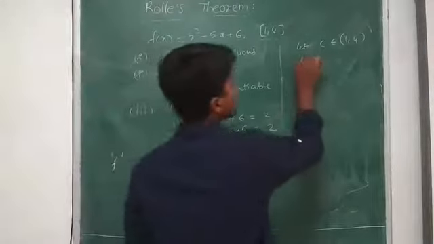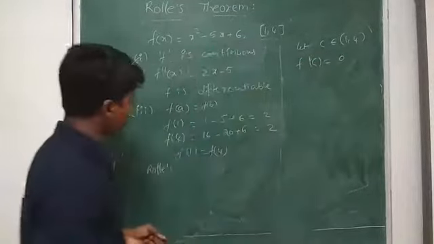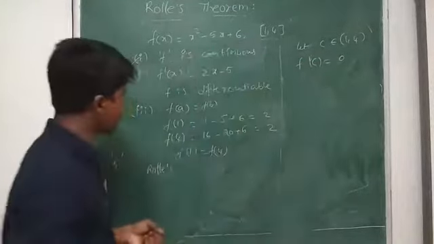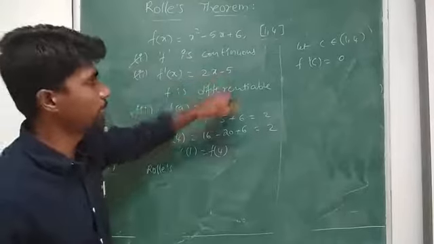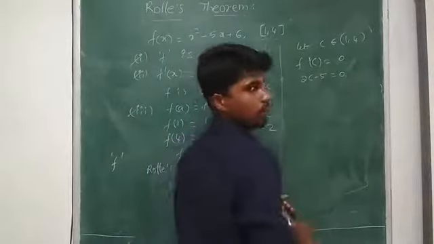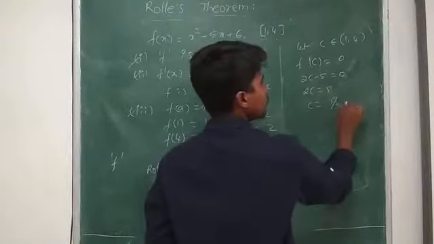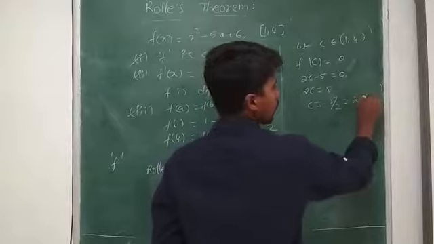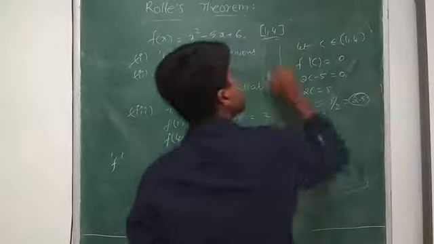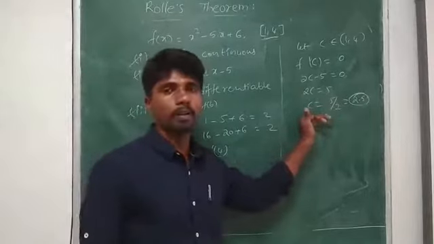What is f dash of c? Already I found f dash of x. So f dash of c is 2c minus 5. 2c minus 5 equal to 0. 2c equal to 5, c equal to 5 by 2, which is nothing but 2.5, which lies in between 1, 4. Right?